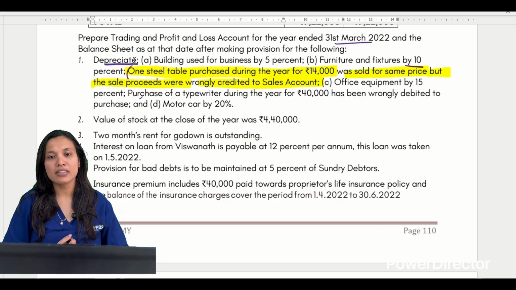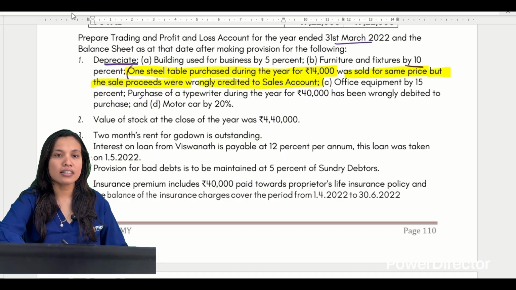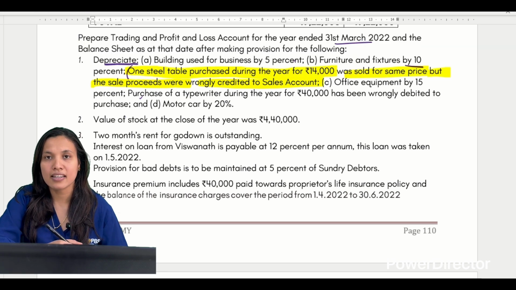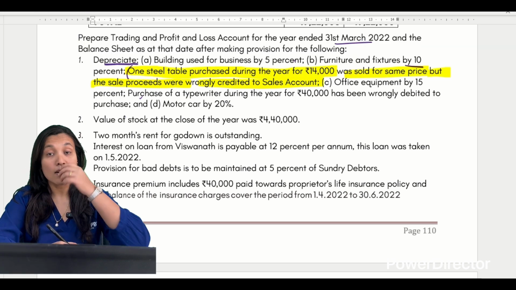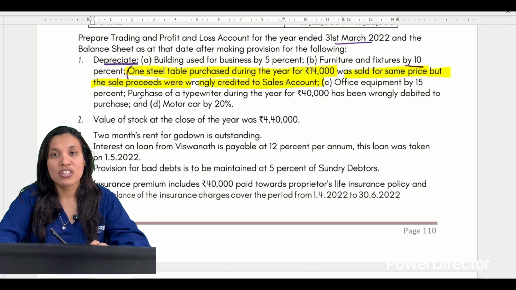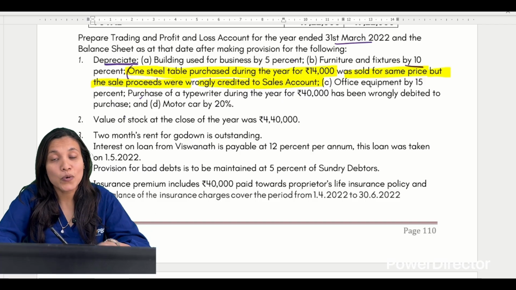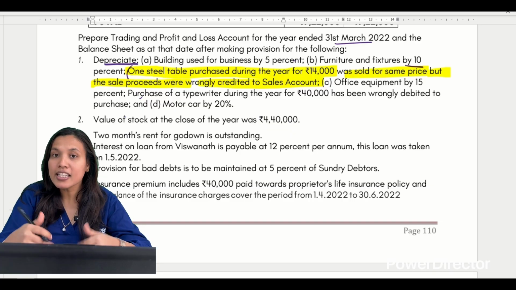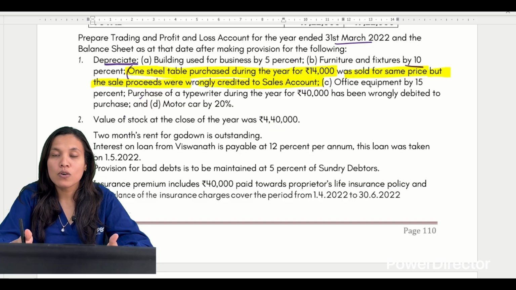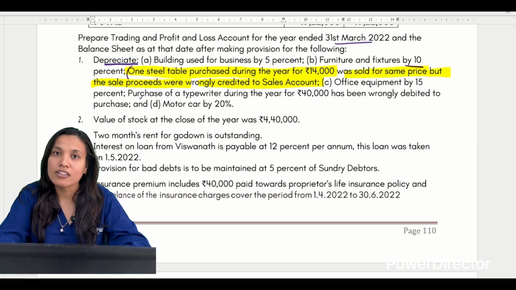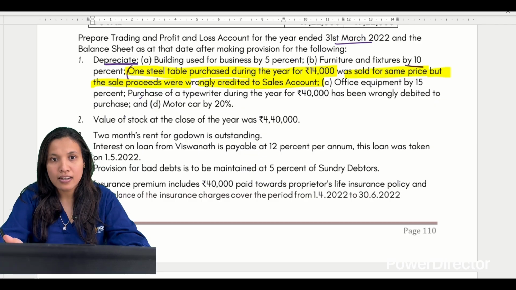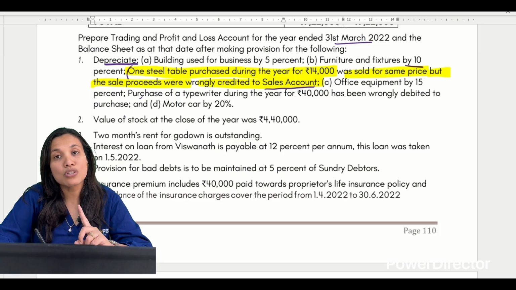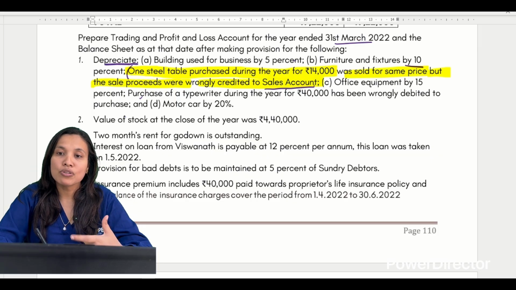Can you now answer me here? What is the mistake they have done? I always say this, whenever an asset is purchased, it should come in the name of the asset only and should not go to purchase account. In the same way, when an asset is sold, it should come in the name of the asset only, not in the sales account. So what has happened here? When the asset was sold, it was credited to sales account, which is wrong. So I have to rectify this entry.